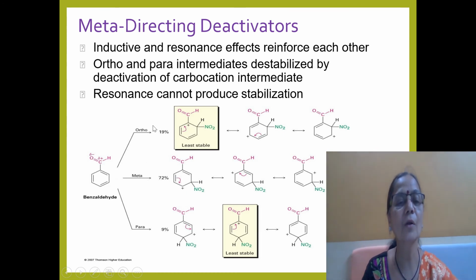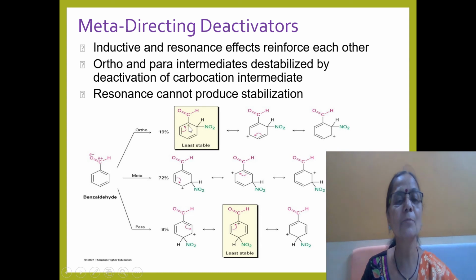Comparing ortho, meta and para nitration, the ortho and para attack gives structures in which the positive charge is on the carbon to which the aldehyde group is attached. But here the carbocation does not get stabilized, because the aldehyde group is electron withdrawing.